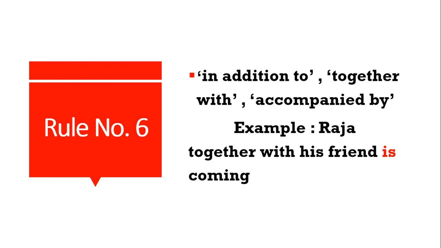So the main subject here is Raja. Raja is the singular subject, so we have to use only the singular verb. We should not focus on the additional part of the subject. Instead, we must focus only on the main subject. The main subject here is Raja. It is a singular subject, so we have to use the singular verb.